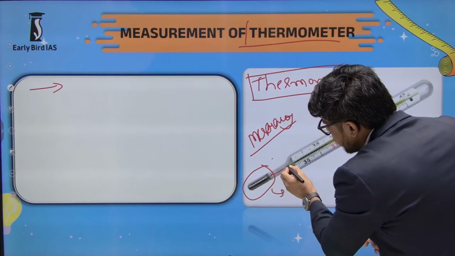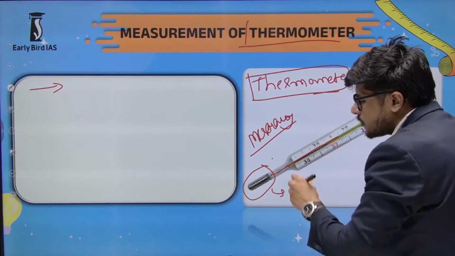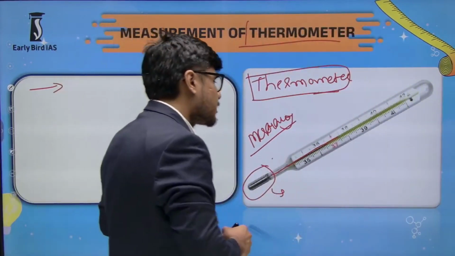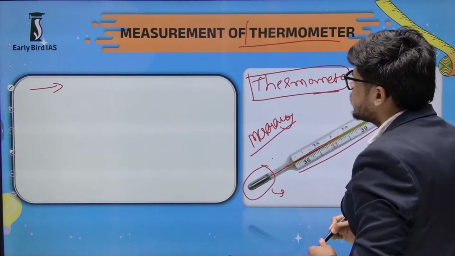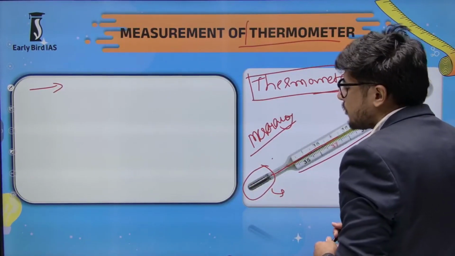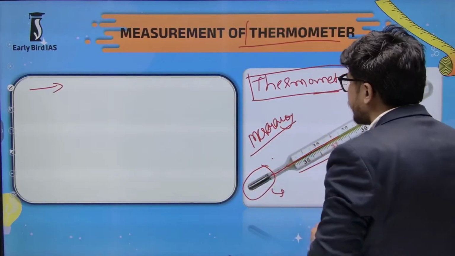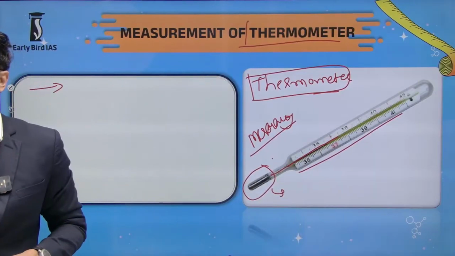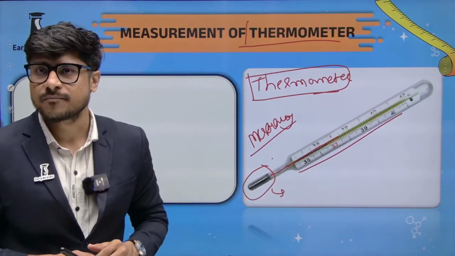So mercury starts to rise from here according to the application of heat. So this is how we'll measure the temperature of a person, of any kind of organic or inorganic body. These thermometers are used to measure these temperatures.